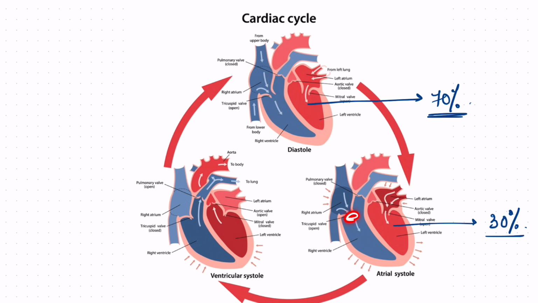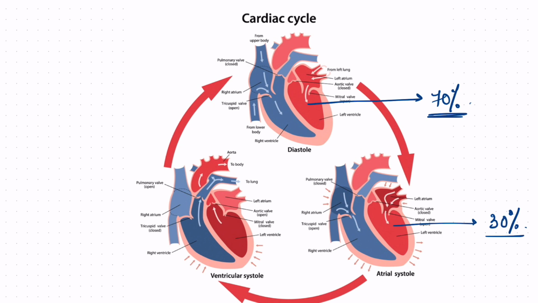Now all the blood has accumulated in the ventricles, the pressure inside the ventricles has started rising, and the blood needs to go out of the ventricles through their respective channels. For that to happen, the tricuspid and the mitral valves need to close.